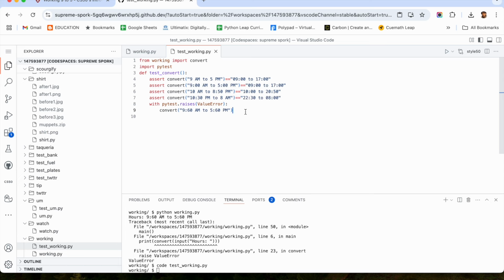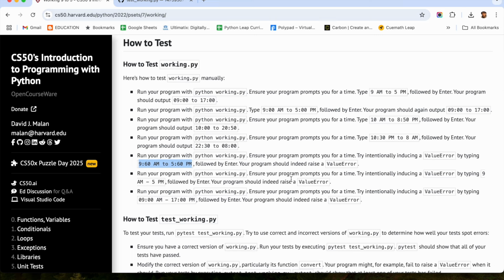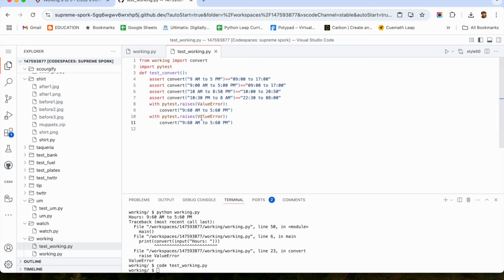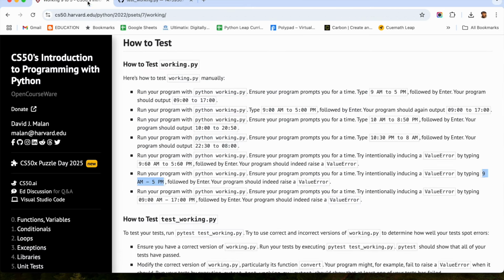The same way, with raises the value error I put in the next line for my sixth condition. So here what will be my convert for raising the value error by typing this particular thing. After that, another value error by typing this particular thing.